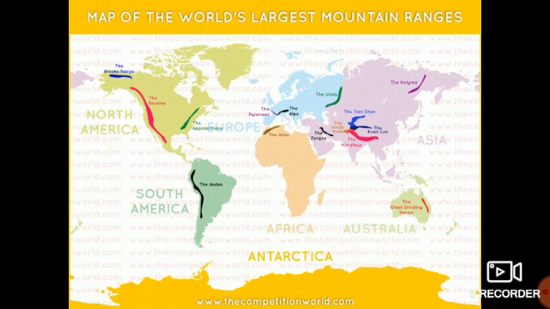This is the map of the world's largest mountain ranges. First is the Rockies. Here is the Rockies, it is number one. Second is the Andes.